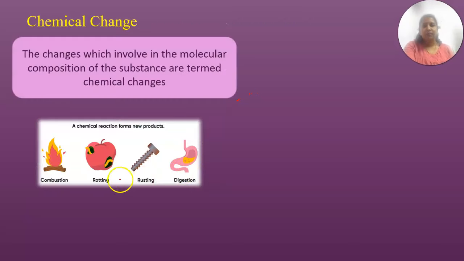Firstly, we need to learn what a chemical change is. A chemical change involves a change in the molecular composition of the substance. To make it very simple, a chemical change is where, after the reaction, you will get a new product.